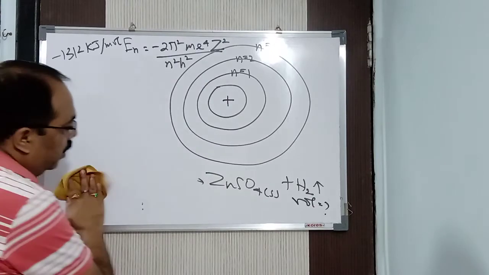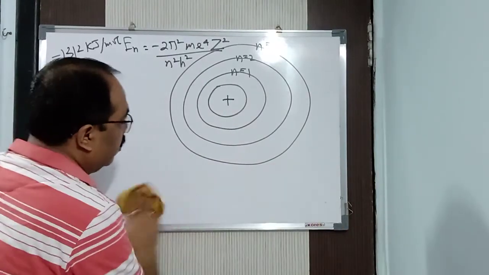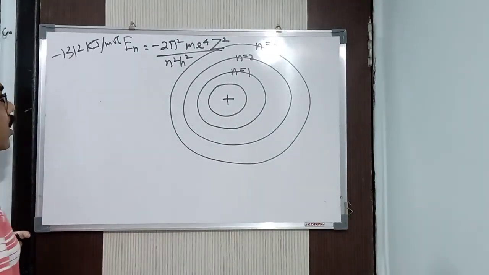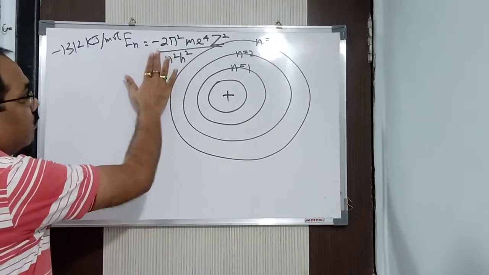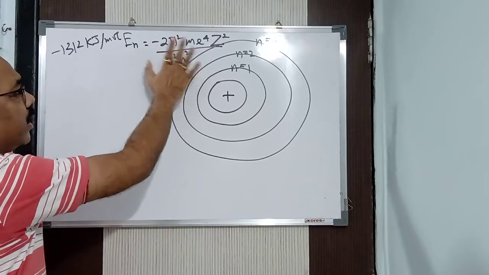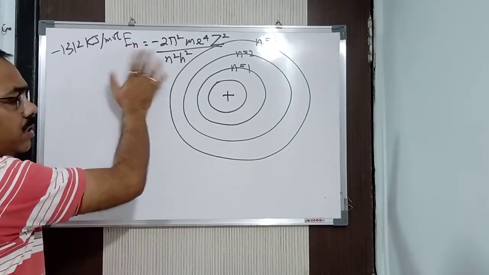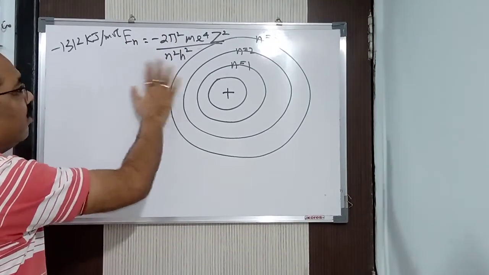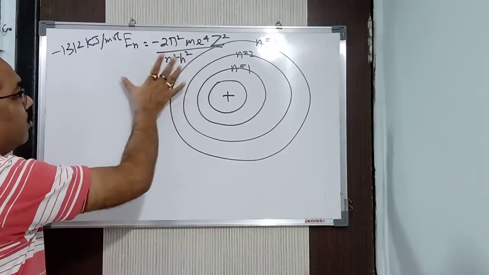Now, next is, as I said, by using this formula, this formula was given by Niels Bohr. It was experimentally calculated and this formula was taken out. It is not there in your level. Got it? You do not have to know about all these things.